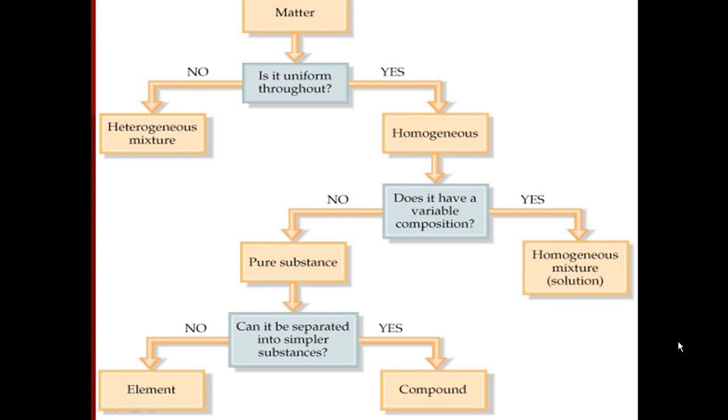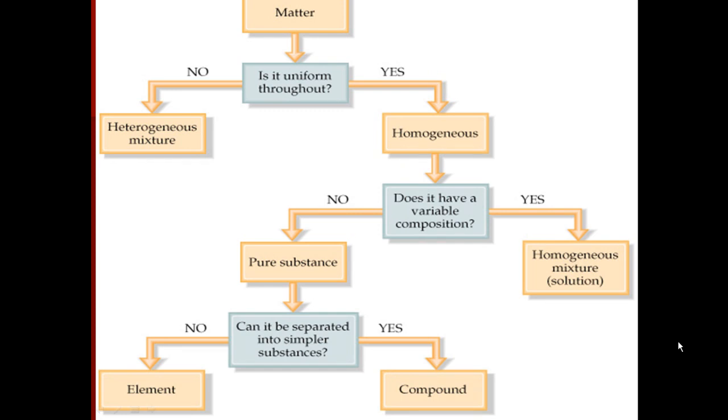Most things in the universe are heterogeneous. For example, spaghetti, pizza, a lot of different types of food are heterogeneous because you can see all the different parts. Gravel, grass, flowers, soil, those are all heterogeneous.